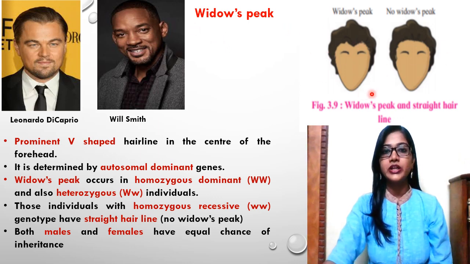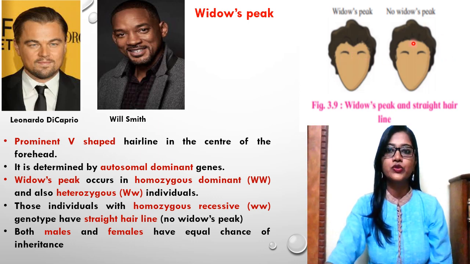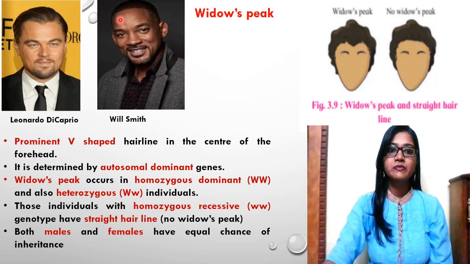This diagram is included in your book. Widow's peak: here you can observe the hairline, the difference between these two faces. The hairline in the widow's peak and the no widow's peak, that is the normal, straight hairline. So if you remember the same in these two faces, Leonardo has the widow's peak, while Will Smith has the straight hairline. So what are the points? Prominent V shape. Now you can observe the shape of the hairline. Okay, it is V shaped, and because of that it is known as V shaped.